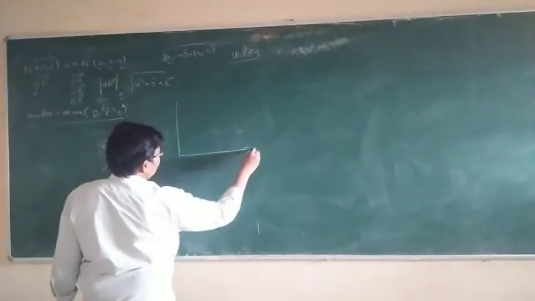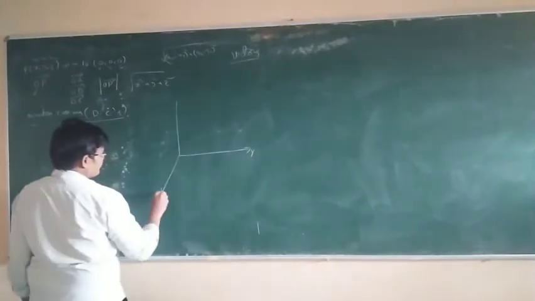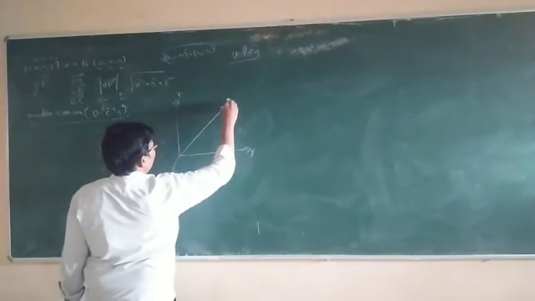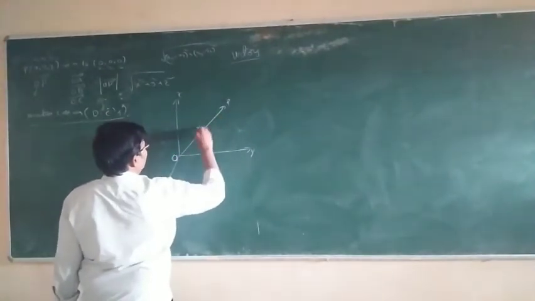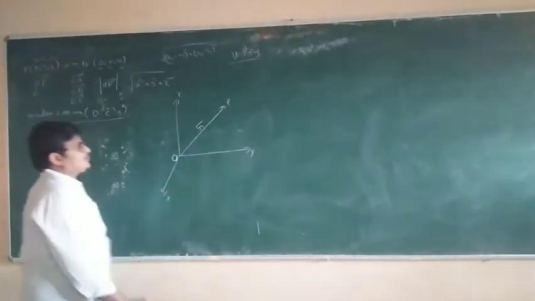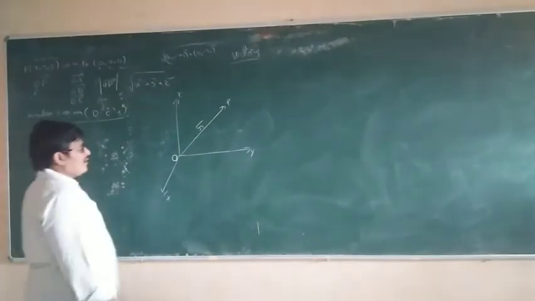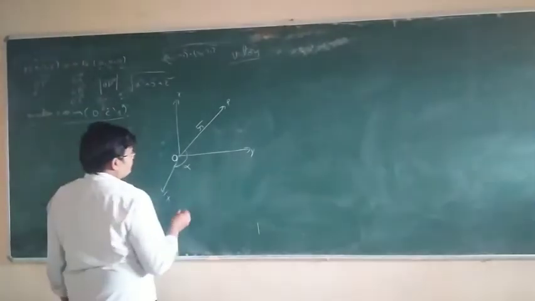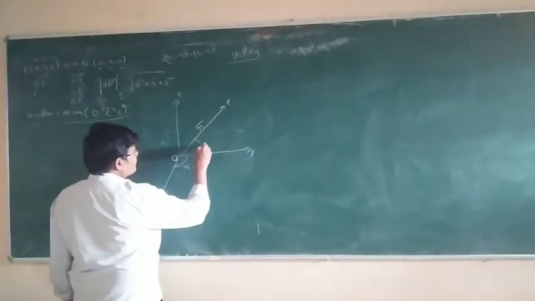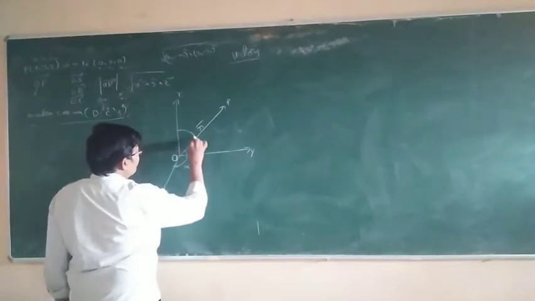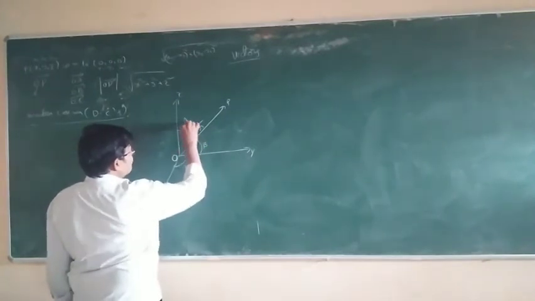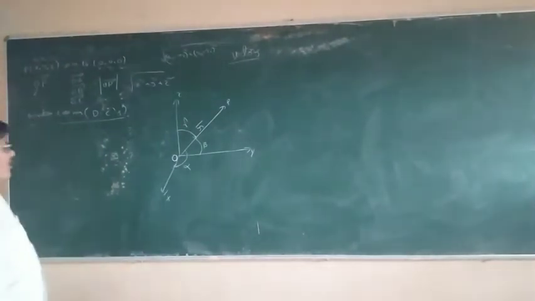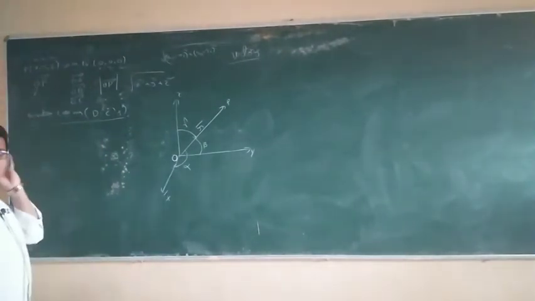Take the x axis, y axis, and z axis, and a ray OP bar. The ray OP makes an angle alpha with the x axis, beta with the y axis, and gamma with the z axis, in the positive direction.